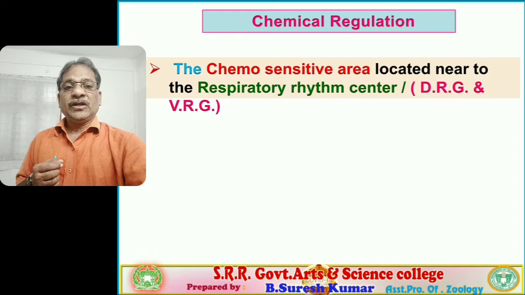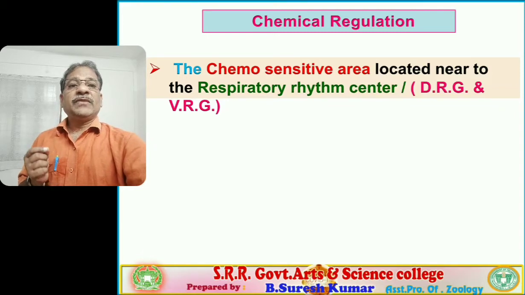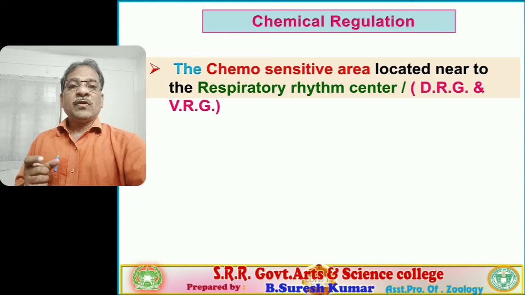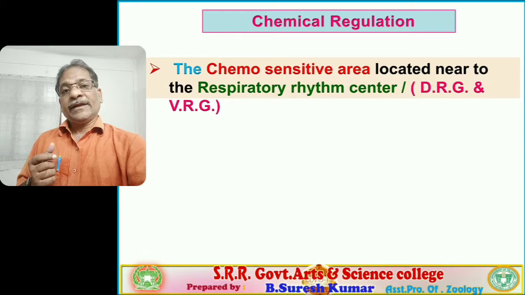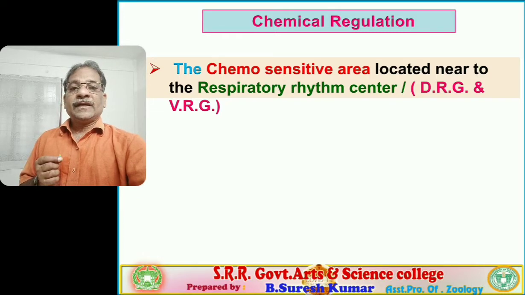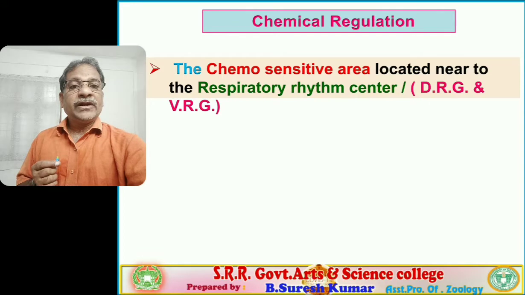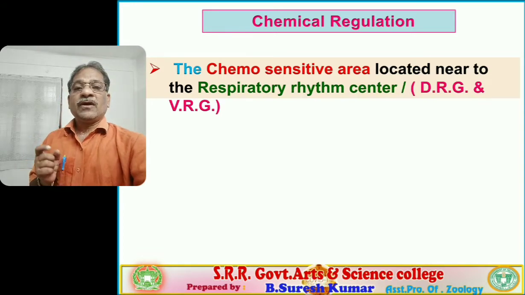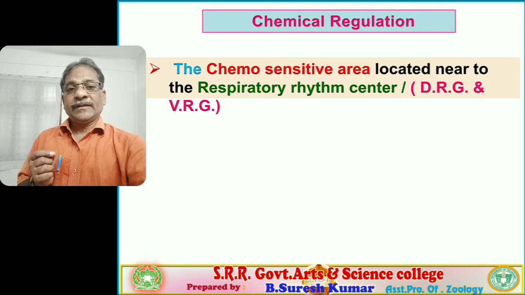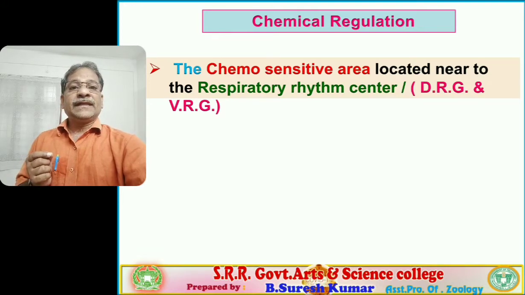The second phenomenon is chemical regulation. The chemical regulation mainly includes the chemosensitive area and chemoreceptors. The chemosensitive area is located near the respiratory rhythm center. The dorsal respiratory group and ventral respiratory group together are considered the respiratory rhythm center, which is nothing but the medullary center.